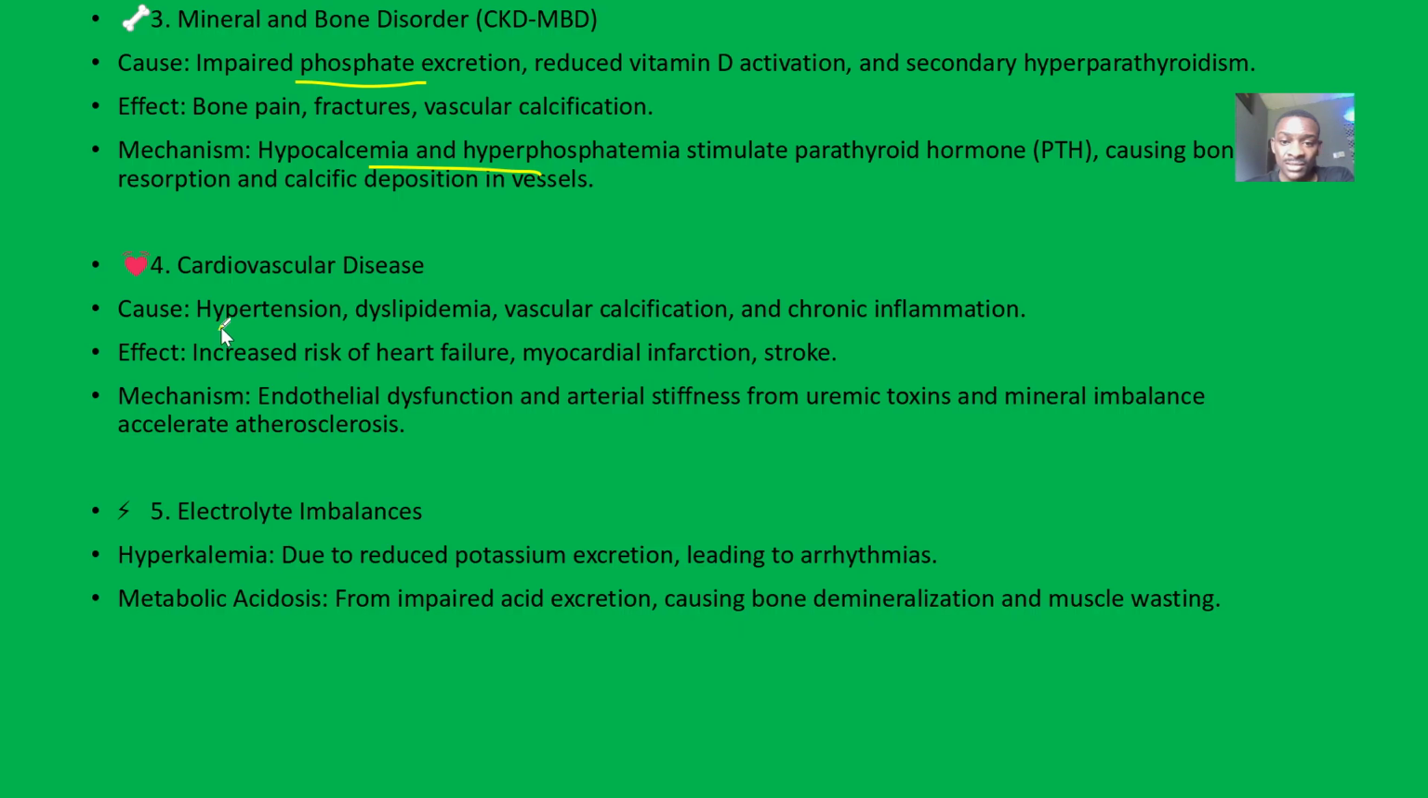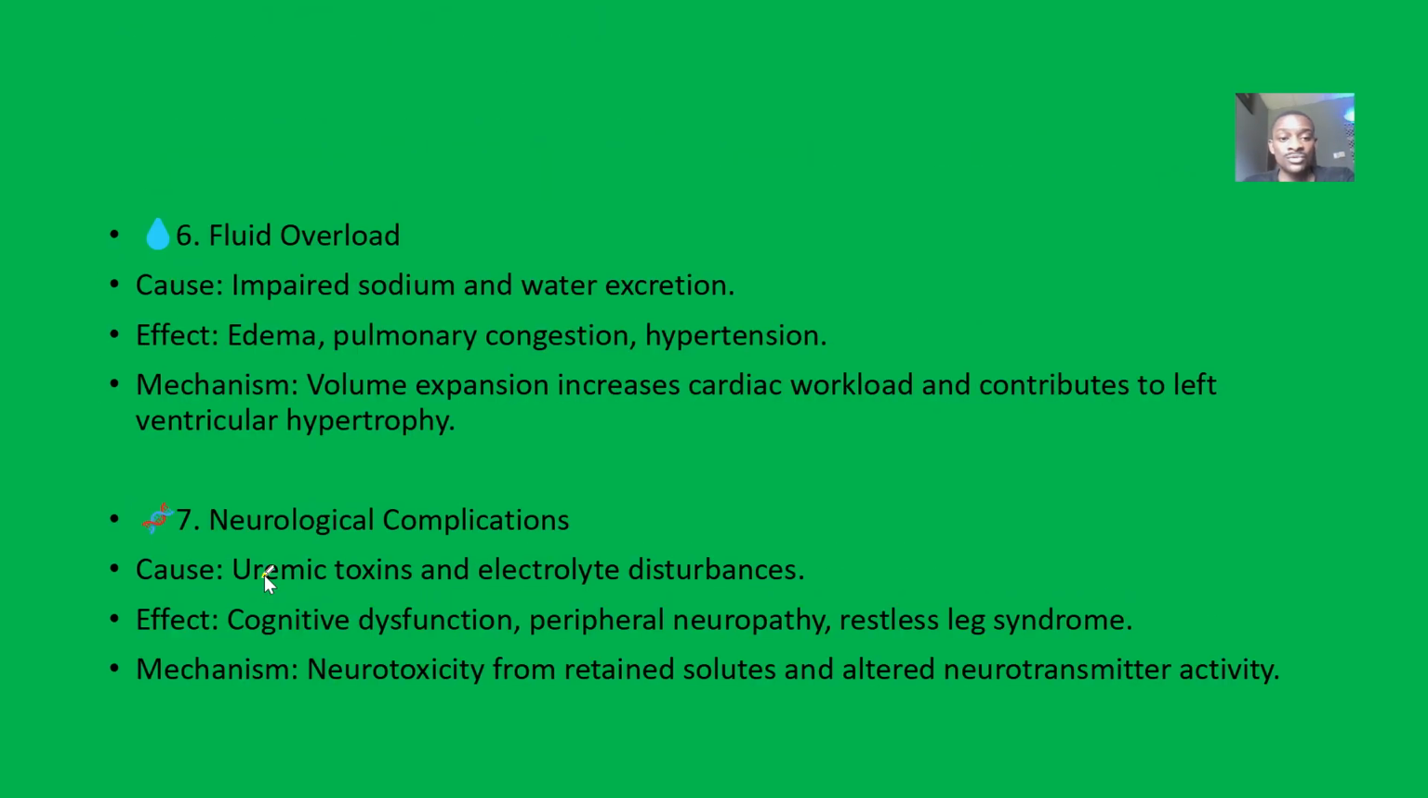The cardiovascular disease causes hypertension, dyslipidemia, vascular calcifications, chronic inflammation. Of course, there's increased risk of heart failure, myocardial infarction, and also stroke. The electrolyte imbalance: markedly, there's what? Hyperkalemia. Of course there's acidosis, so having acids in the body. Fluid overload is due to impaired sodium and water excretion. So it will lead to edema, pulmonary congestion, hypertension.